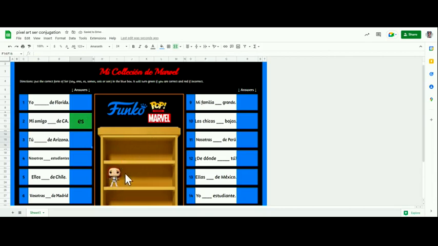We'll do one more for you, just to make sure you guys get the idea. Let's do number 5. It says, ellos blank de Chile. So they are from Chile. If you remember your notes earlier, ellos, which is they, goes down on the bottom right of that information. So for they are, I'm going to use the word son. So ellos son de Chile. If your answer is coming up red, make sure you're not putting an extra space in there. It's got to be exactly right, or it'll come up wrong.